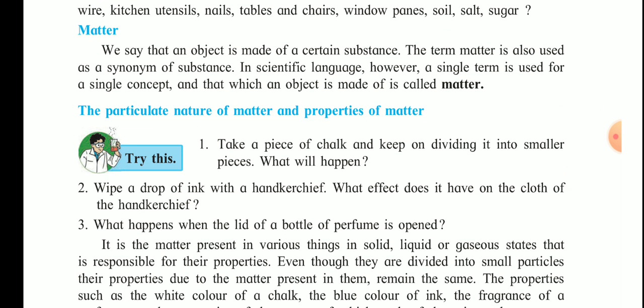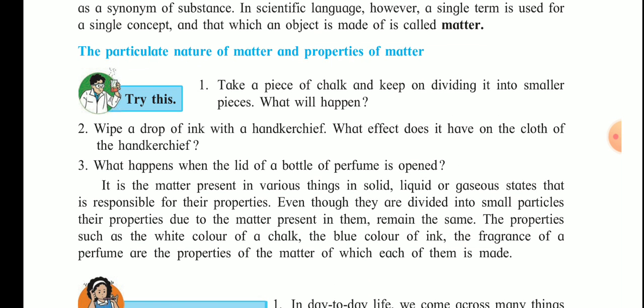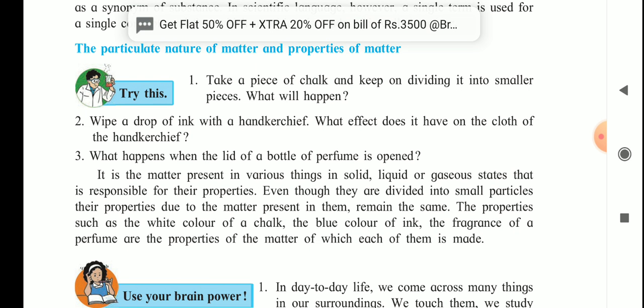Now take a piece of chalk and keep on dividing it into smaller pieces. Now what will happen? Now wipe a drop of ink with a handkerchief. When we divide the piece of chalk into smaller pieces, you will get tiny particles of the chalk. Now wipe a drop of ink with a handkerchief. What effect does it have on the cloth of the handkerchief? The cloth will absorb the ink drop and the cloth will have a stain mark on it.